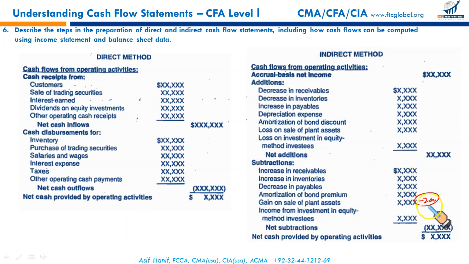Remember, gain on disposal is deducted, loss is added. And the reason for deducting gain is because the whole full amount that we will receive will be shown in the investing cash inflow.